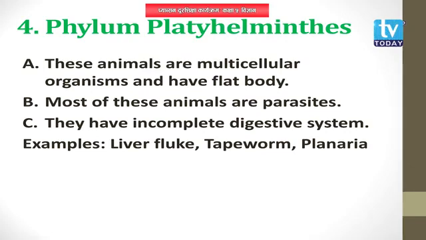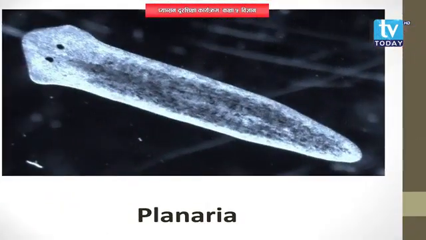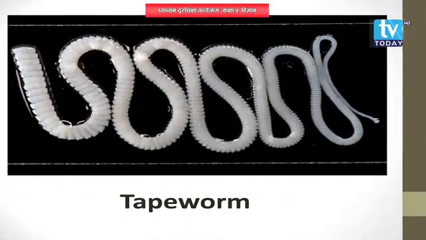And they have an incomplete alimentary canal. That is, they have a mouth but they do not have an anus. And the examples of this phylum include liver fluke, planaria, tapeworm, etc.